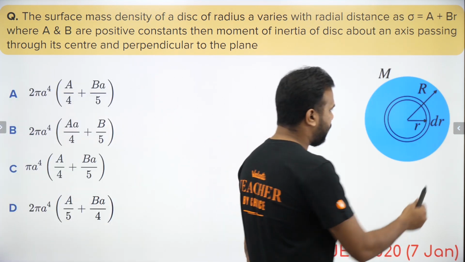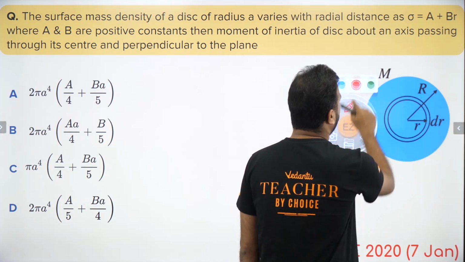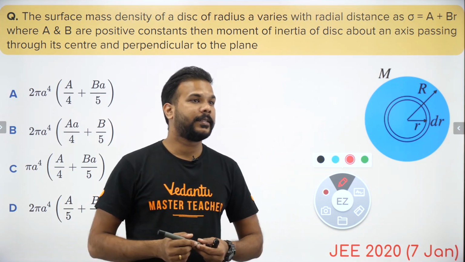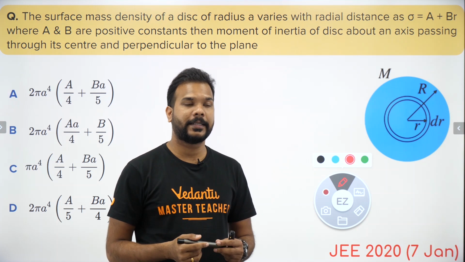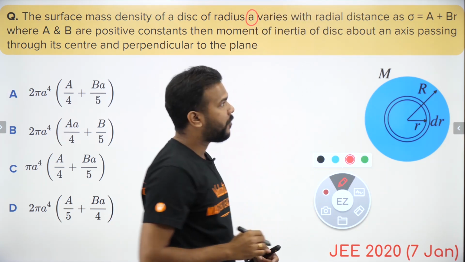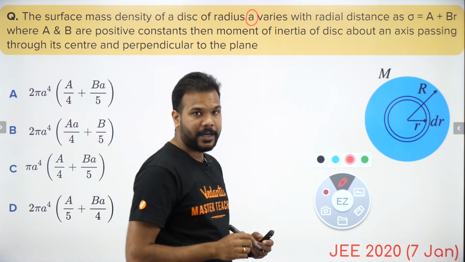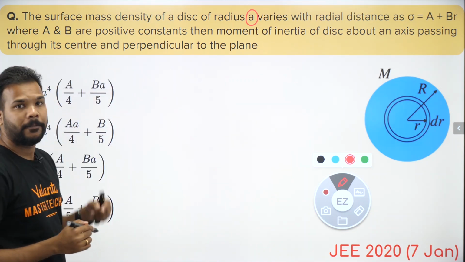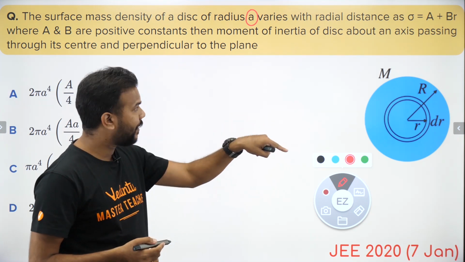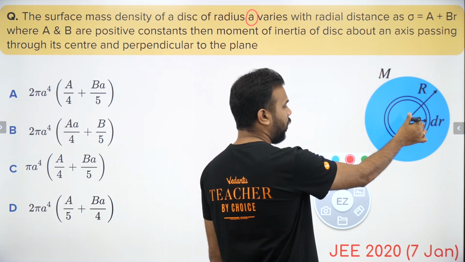Now this one is a relatively lengthier question, because as you can see from the diagram itself, what the question says, let's read that. The surface mass density of a disk of radius a, so that's basically the radius a which is given to us, is varying with the distance from the center of the disk as a plus b r square, with a and b being constants. Okay, so we have to find out the moment of inertia of the disk when the axis of rotation is passing through the center and perpendicular to the plane of the disk.